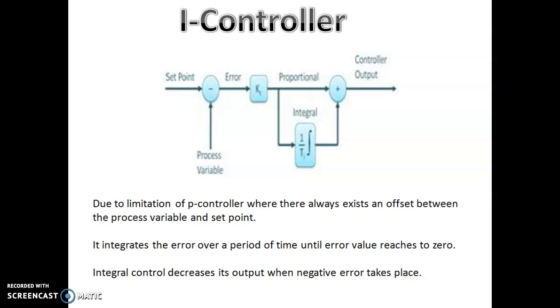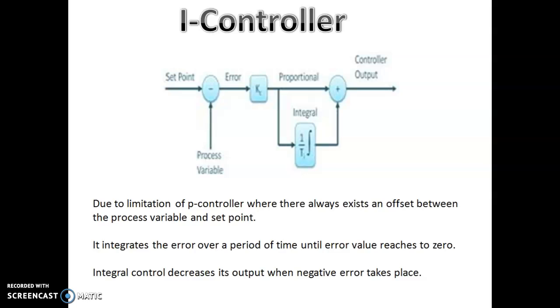The I controller is needed and it provides the necessary action to eliminate the steady state error. It integrates the error over a period of time until the error value reaches 0. This integral controller holds the value to the final control device at which the error becomes 0.